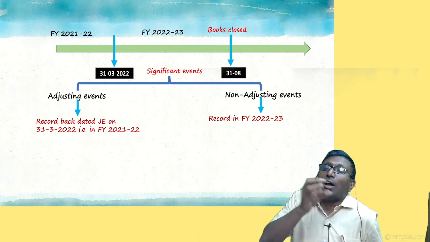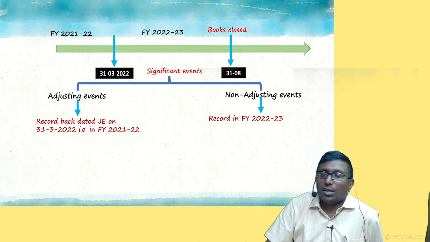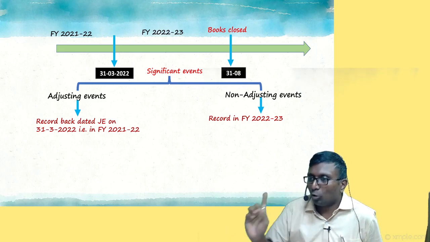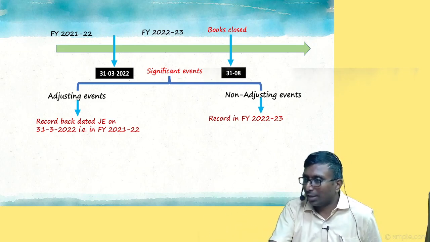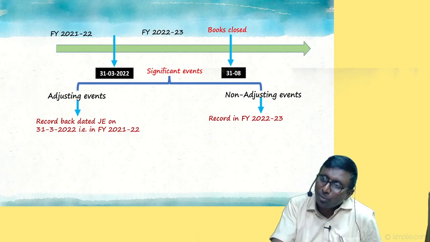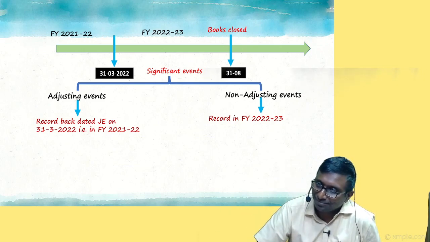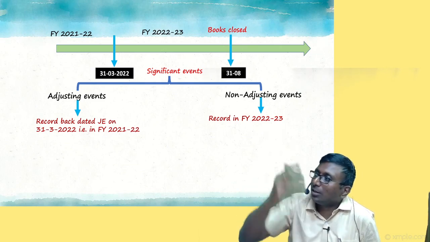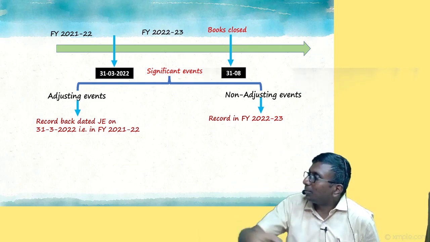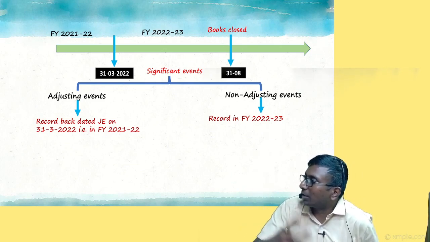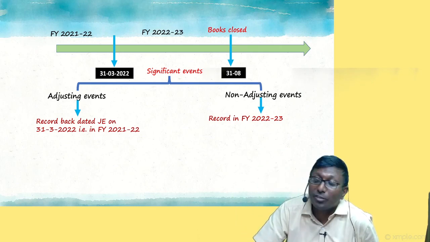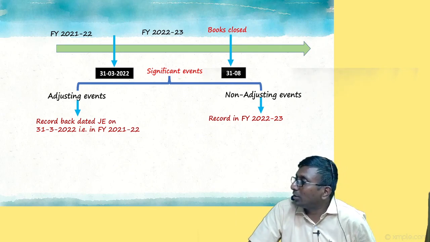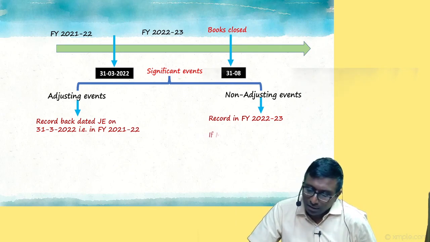That's why our accounting standard says don't write it in the notes to financial statements. The board of directors wanted to inform you as a courtesy call, so let them inform in the board of directors' report. The board's report is not part of financial statements. Let them speak orally in the meeting, or write one paragraph where you can write it. That's all. So like that you can record it. I hope you understood exactly.